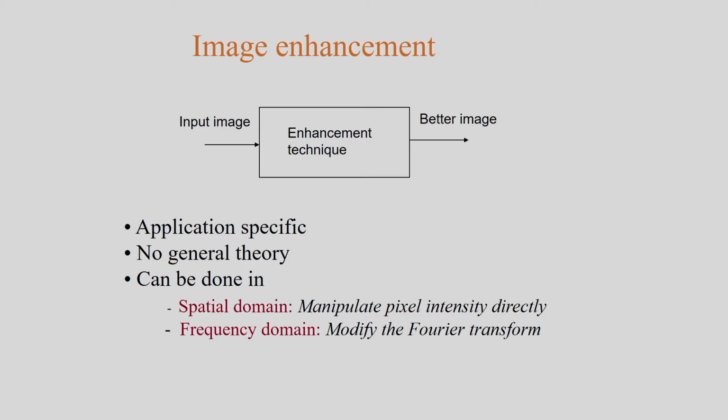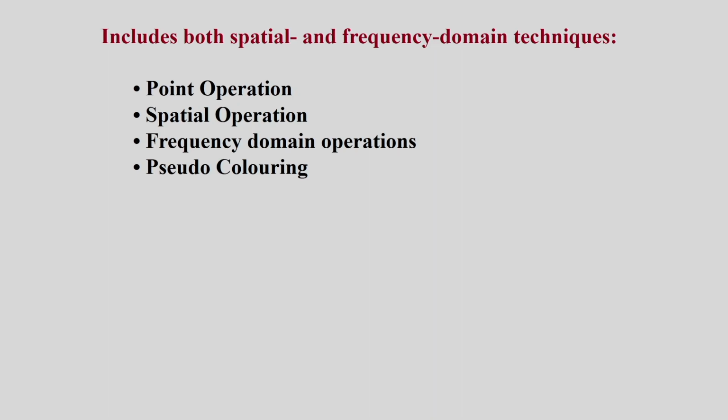In the spatial domain I can manipulate the pixel intensity values directly, and in the frequency domain I can modify the Fourier transform of the image. So, these two techniques I can apply. One is the spatial domain technique, another one is the frequency domain technique. Now, some of the operations for image enhancement may be something like the point operation, spatial operation, frequency domain operations,